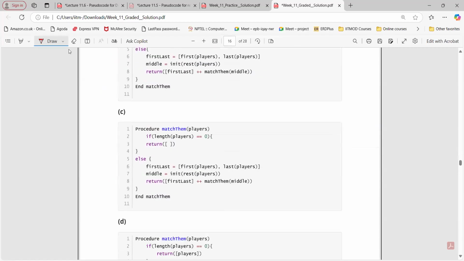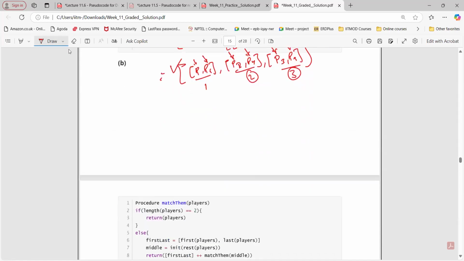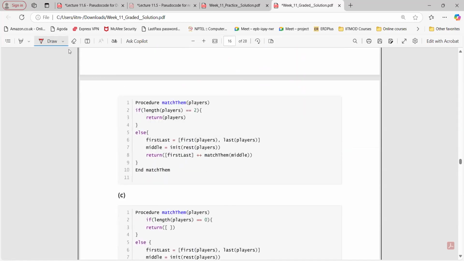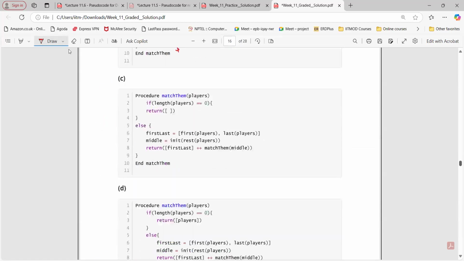Okay, and similarly, if we see option number B, what's wrong with this? Everything is good. Here also list of list, but here only list. So we cannot append the 2 different data types. It's a list of list. It is a list, right? So option B is not correct. I think the rest is same. Yeah, the rest is same. What about option number C?